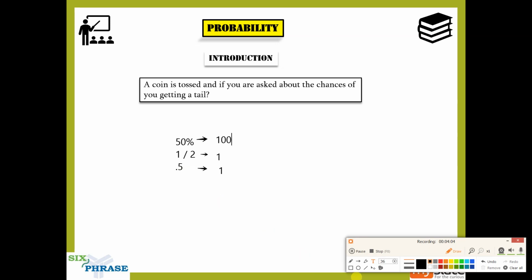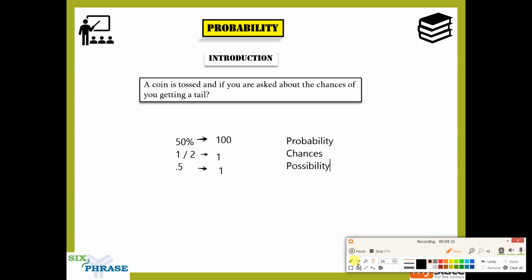You will always see the words that are associated with probability. They'll say probability. They'll ask what is the probability, or they might ask what are the chances of you getting a tail, or they might ask what is the possibility of getting a tail.